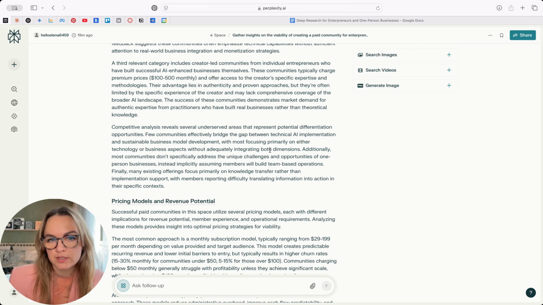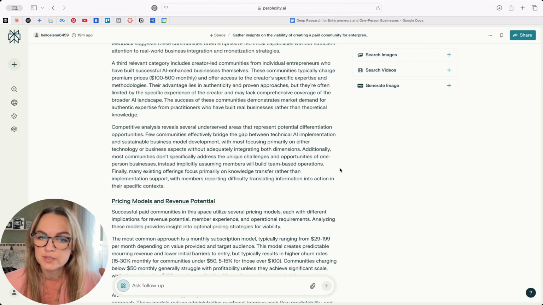So few communities effectively bridge the gap between AI technical implementation and sustainable business model development, with most focusing primarily on either technology or business aspects, without adequately integrating both dimensions. Additionally, most communities don't specifically address the unique challenges and opportunities of one-person businesses, instead implicitly assuming members will build team-based operations. Finally, many existing offerings focus primarily on knowledge transfer rather than implementation support.